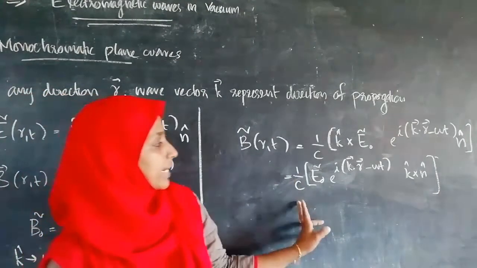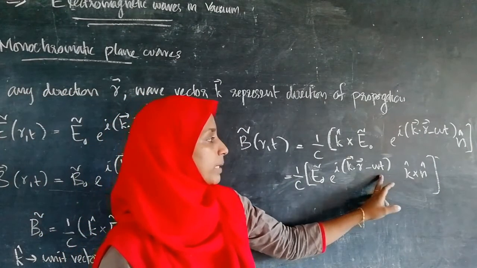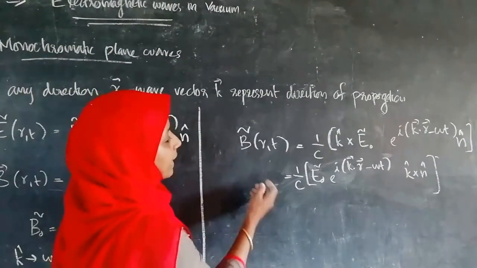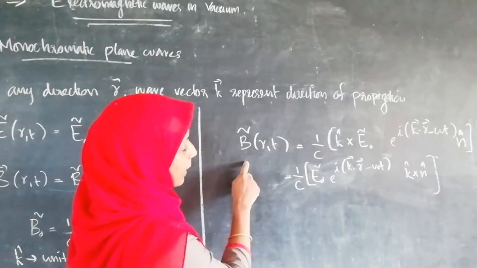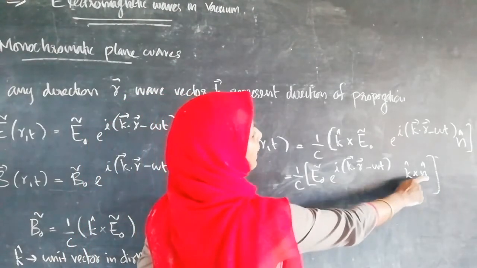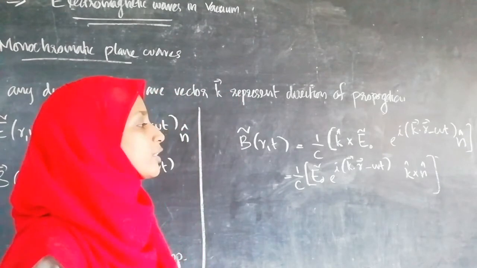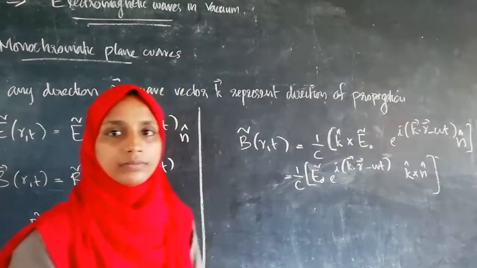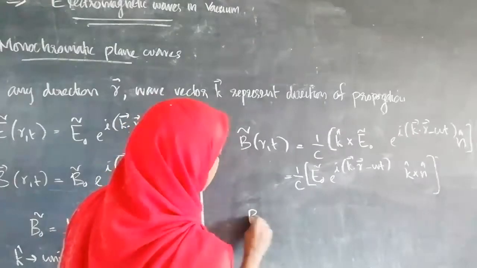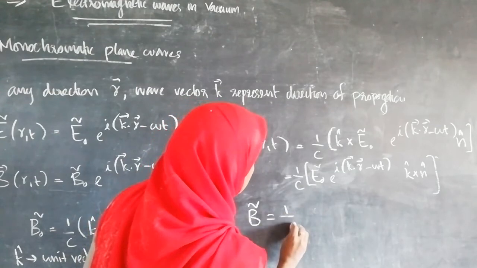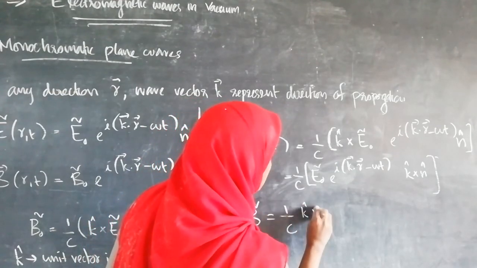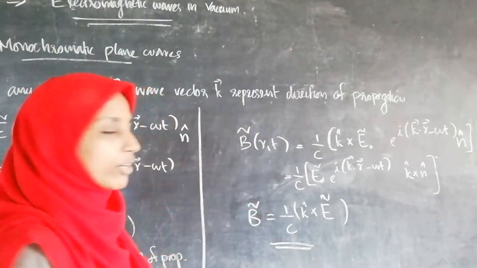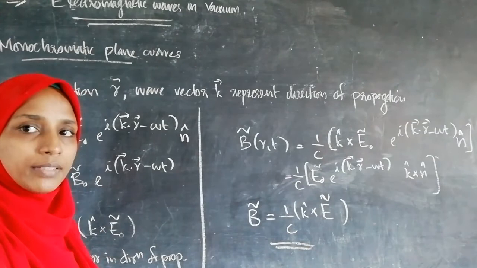That's equal to 1 by c E0 e^{i(k·r − ωt)} k cross n. From this equation, we can say the direction of B is perpendicular to both k and n, which represent the direction of propagation of the wave k and the direction of the electric field vector n. And also, simply we can write B is equal to 1 by c k cross E.